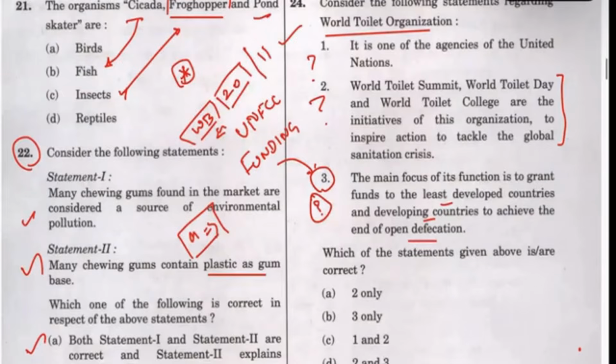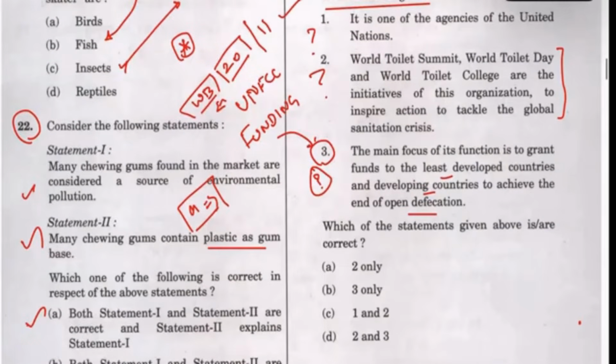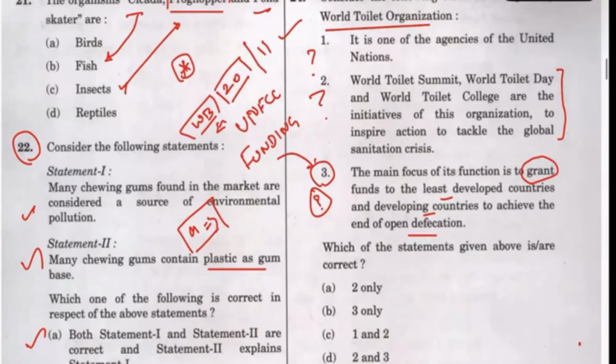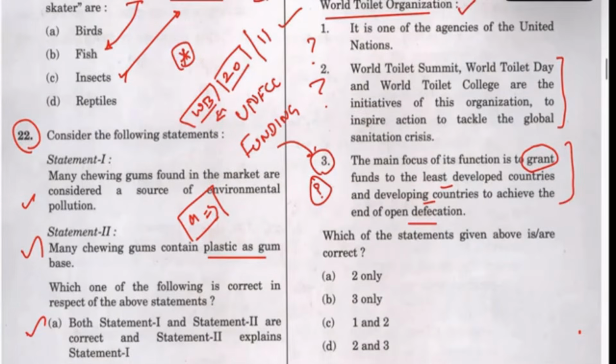Funding is not easy, anybody who has followed the newspaper will understand. This grant of funds is not something that all these organizations do that easily. But UN organizations have this funding pattern, so this is where I got this point.